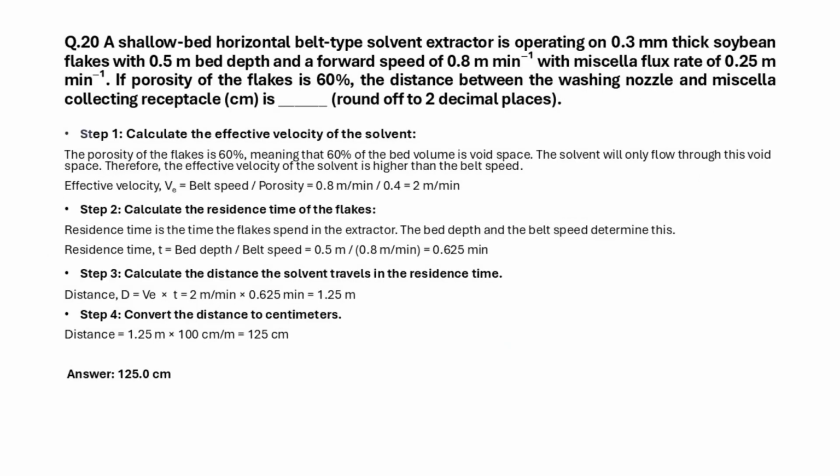The porosity of the flakes is 60%, meaning that 60% of the bed volume is void space. The solvent will only flow through this void space. Therefore, the effective velocity of the solvent is equal to belt speed divided by porosity. Residence time is the time the flakes spend in the extractor. The bed depth and the belt speed determine this. The distance d the solvent travels is equal to effective velocity multiplied by the residence time. Thus the final answer is 125 in centimeters.